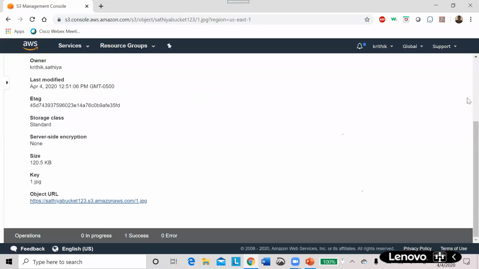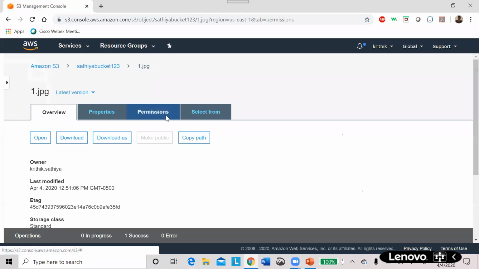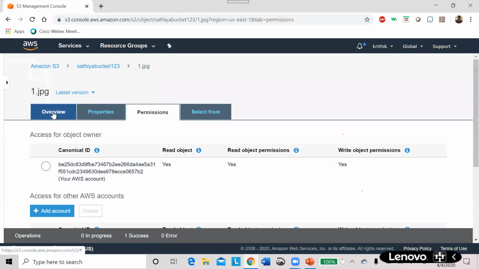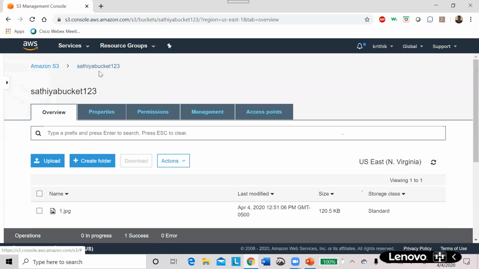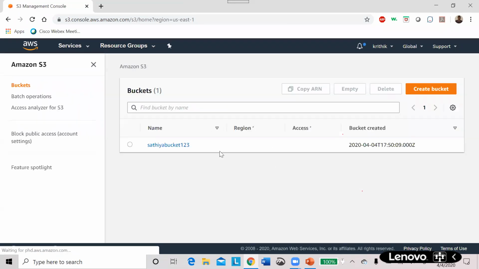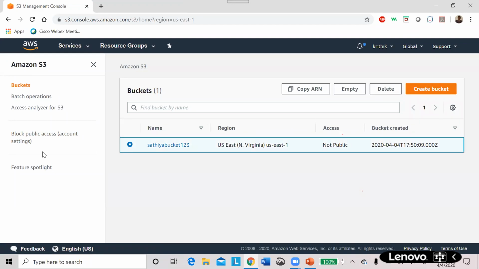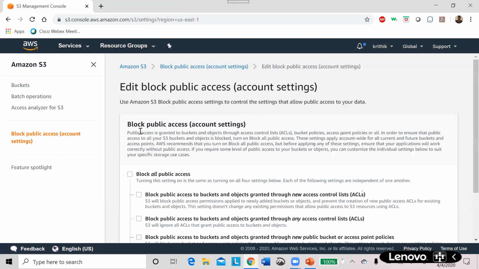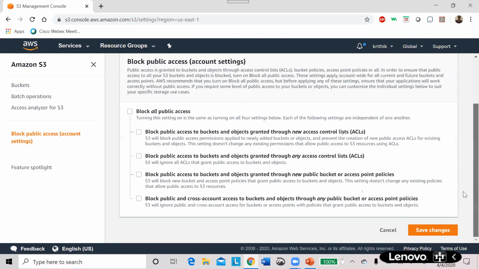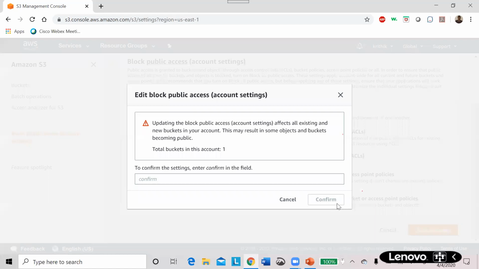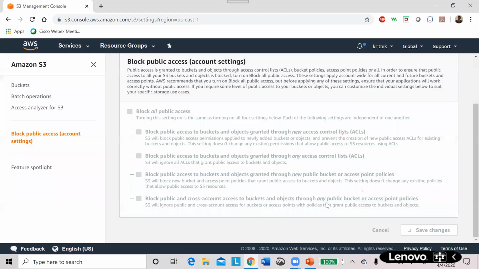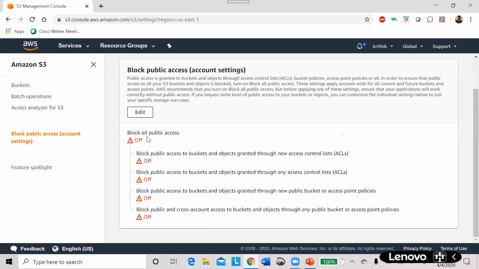Now what I'm doing, go to permissions. For this bucket itself I set private, and now I edit the block public access setting. I am saving the changes. I have to confirm to change this to public. Now block all public access is off.